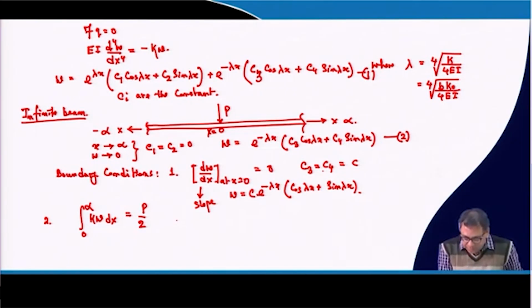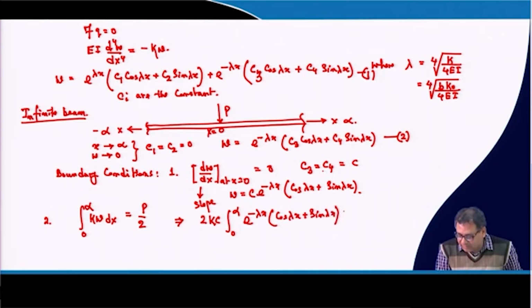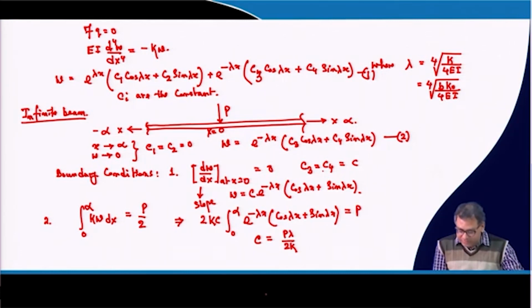So if you put this equation w here, this will be 2 k c integral from 0 to infinity of e to the power minus lambda x, cos lambda x plus sin lambda x, equal to P. After integrating this equation and putting the limits, I will get the constant c equal to P lambda by 2k.